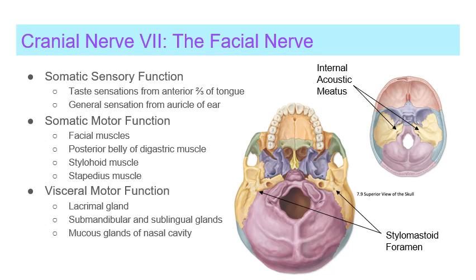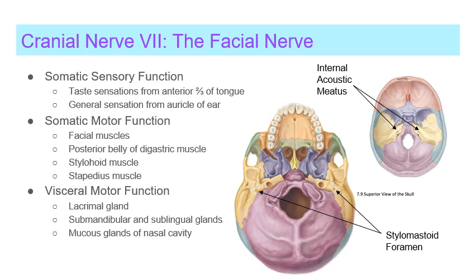Cranial nerve 7, the facial nerve, has sensory and motor functions. It receives taste sensation from the anterior 2/3 of the tongue and the palate, and general sensation from a small area of skin of the auricle of the ear. It is responsible for the secretion of saliva through the submandibular and sublingual glands and secretion of mucus in the nasal cavity. It is also responsible for secretion of tears through the lacrimal gland.